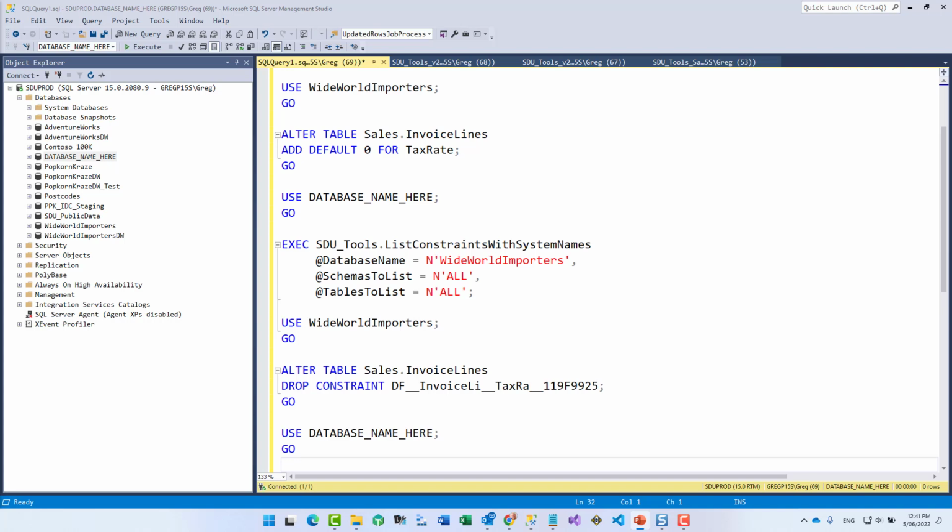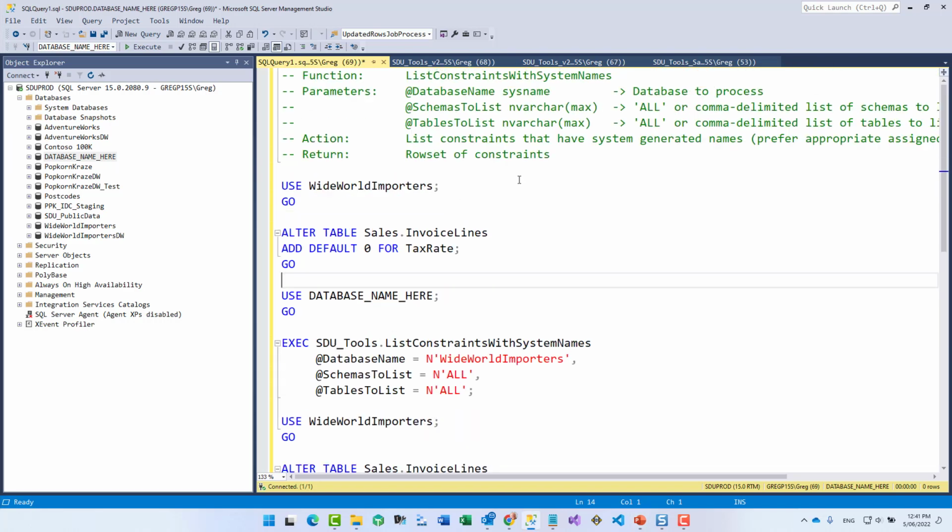Now that's quite different to some other databases. So for example, if I go to drop a column in SQL Server and there's a default, I have to remove the default first. That means I need to know the name. That's not a problem in other databases like Postgres, for example, where when you drop a column, it removes any constraints associated with it anyway. So it's more important in SQL Server to do this.